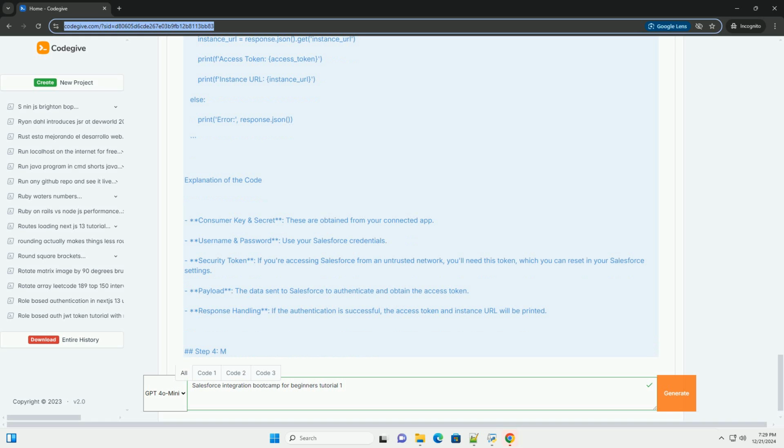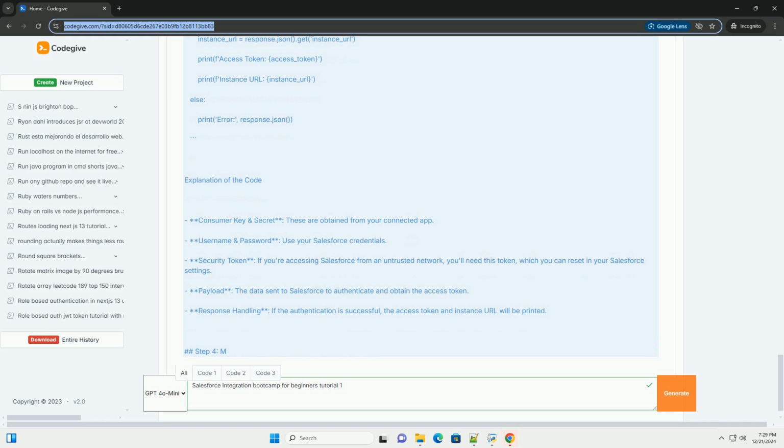Callback URL, http://localhost:8080/callback, for testing. Selected OAuth scopes, add full access, and perform requests on your behalf at any time, refresh_token, offline_access. 5. Save the connected app and make note of the consumer key and consumer secret.